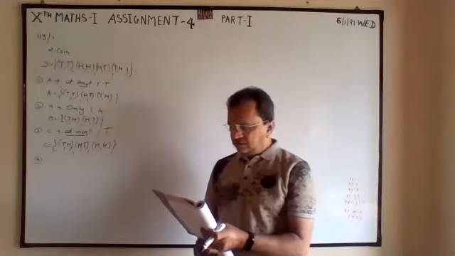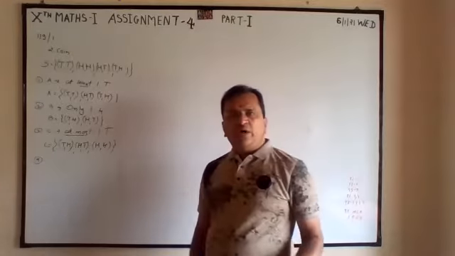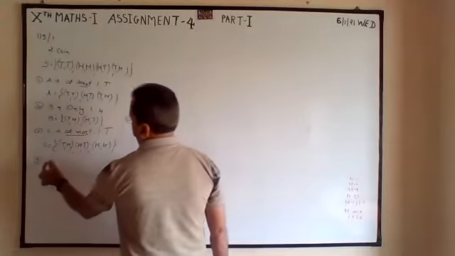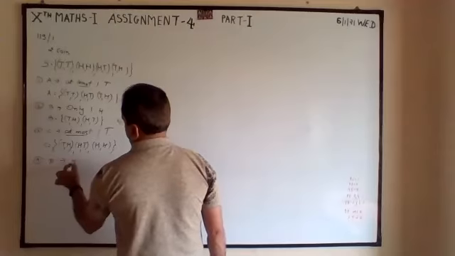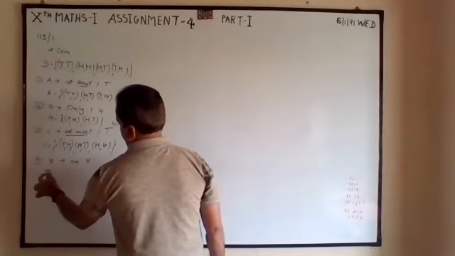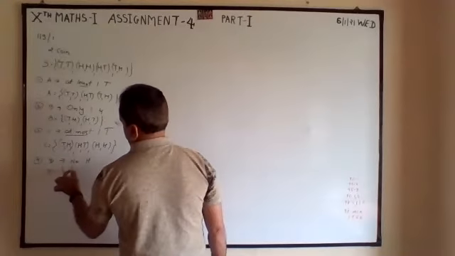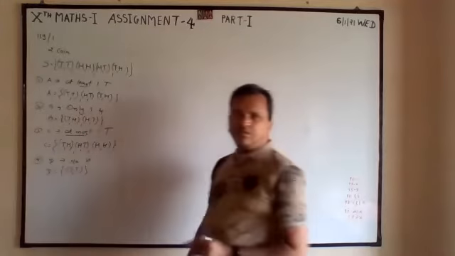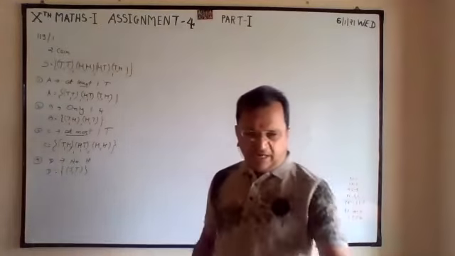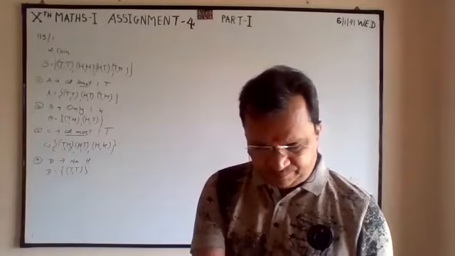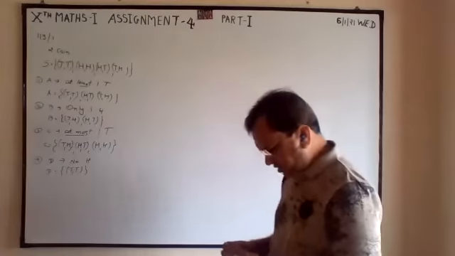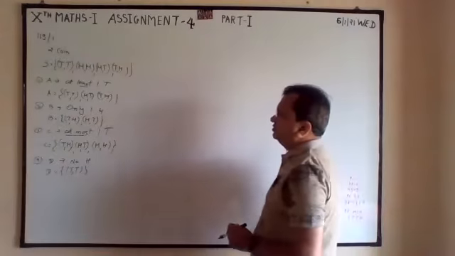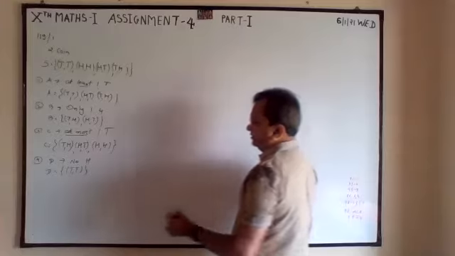Fourth question: no H, no head. D group. Now we have to identify the total number of elements for probability.